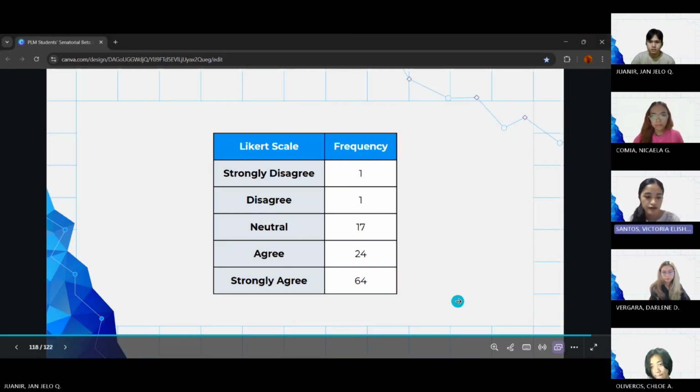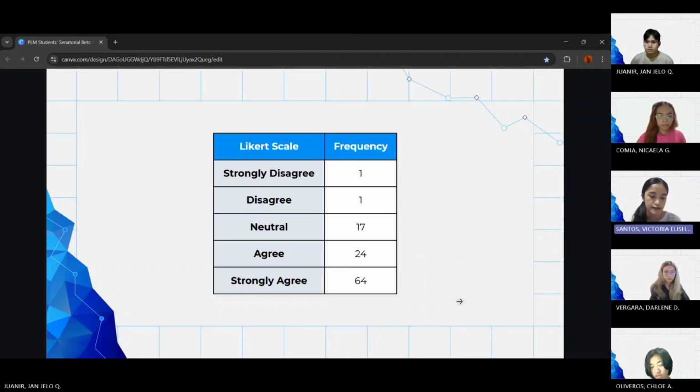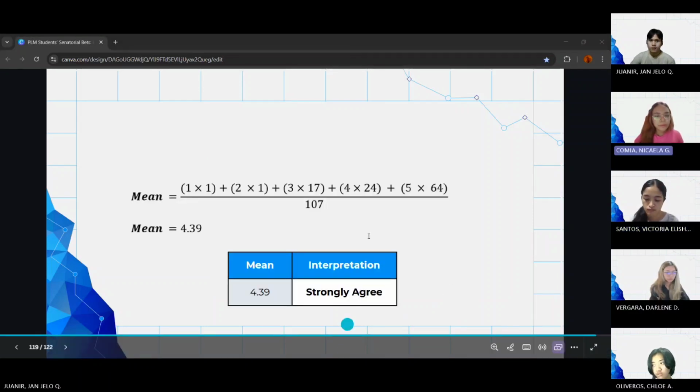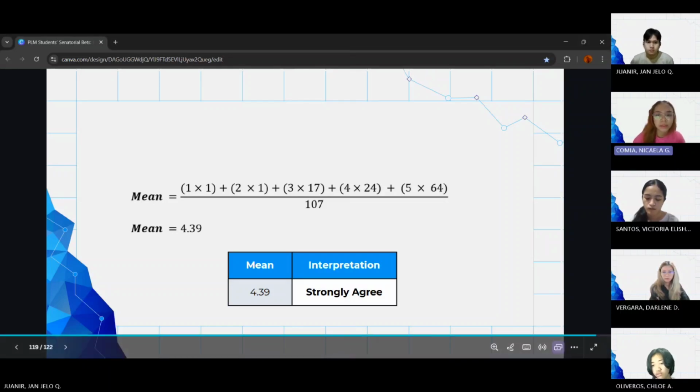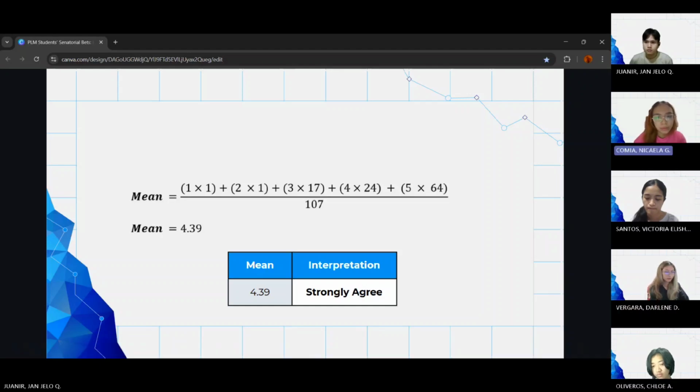For the last frequency, the majority of the respondents agree with the prompt, with 64 strongly agree, 24 agree, and 17 neutral. All of the options were chosen by the respondents. For the central tendency of the last basis, we still apply the mean. Again, for the calculation, we get the sum of multiplied values, then divide by the total respondents, giving us a mean of 4.39, which lies under the interpretation of strongly agree, which indicates that the evaluation of a candidate's stance on key issues comes second as a basis for most respondents in evaluating a candidate.